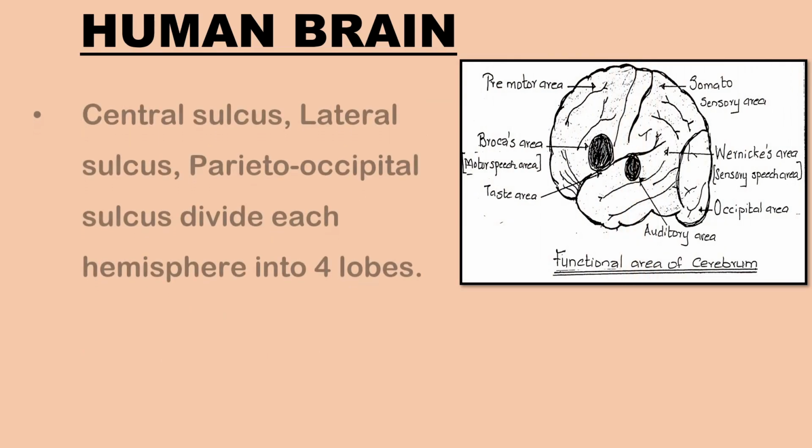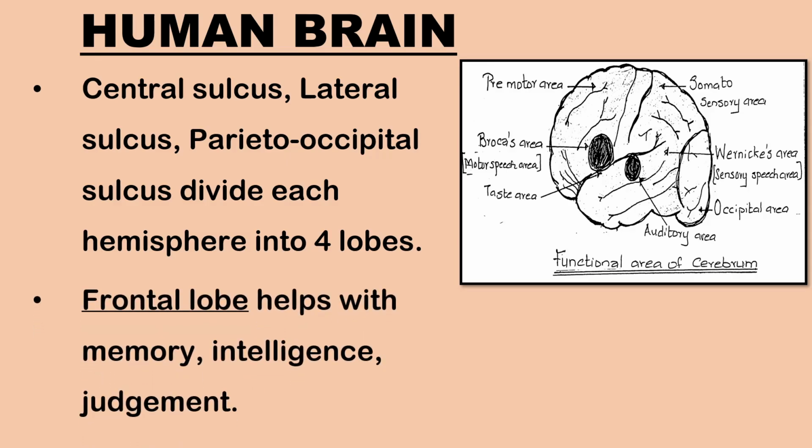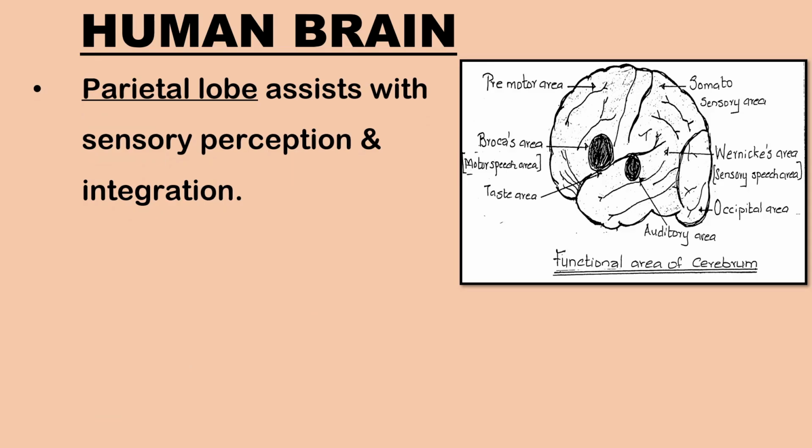Three wide sulci, namely central sulcus, lateral sulcus, and parieto-occipital sulcus, divide each cerebral hemisphere into four lobes, namely frontal lobe, parietal lobe, occipital lobe, and temporal lobe. Frontal lobe helps with judgment, creativity, memory, muscle control, intelligence, etc. Parietal lobe assists with sensory perception like pain, touch, temperature, and integration.